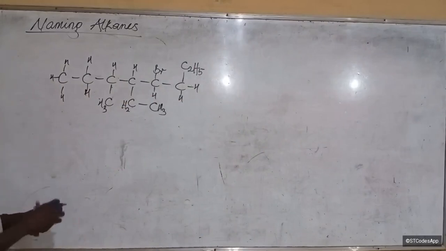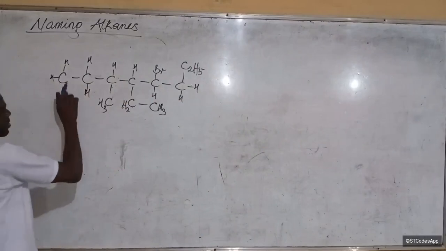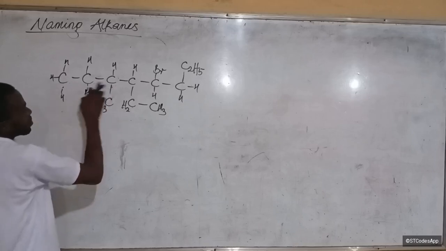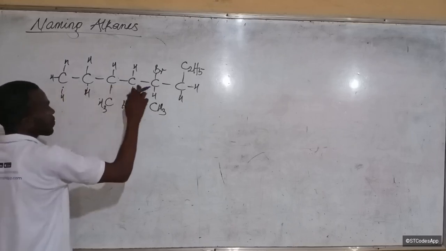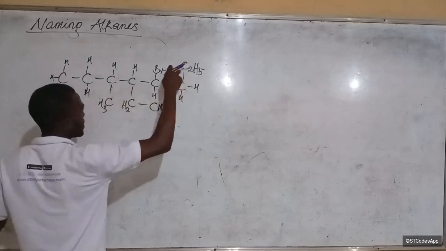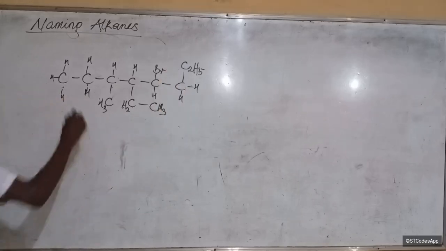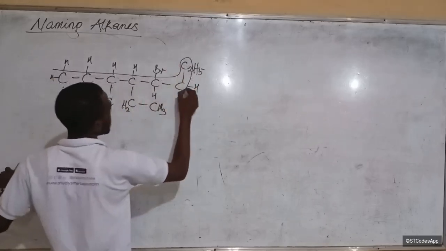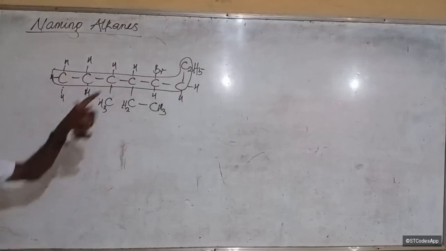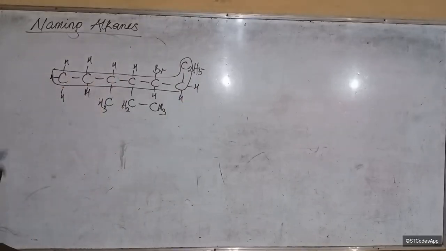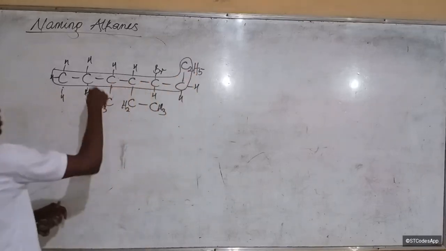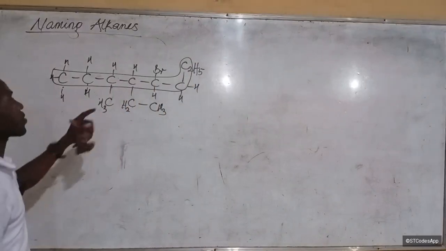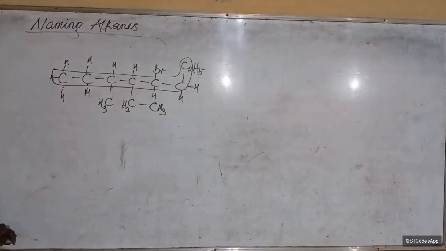Identify the longest carbon-carbon chain. Now, where's the longest carbon-carbon chain? Let's see. 1, 2, 3, 4, no. 1, 2, 3, 4, 5, 6. 1, 2, 3, 4, 5, 6, 7, 8. Now, notice that the direction does not matter first, right? We just want to first identify the longest carbon-carbon chain. And that is the longest. Is that okay? If we come from here, 1, 2, 3, 4, 5, 6, 7. So that's still the longest. Is that okay?